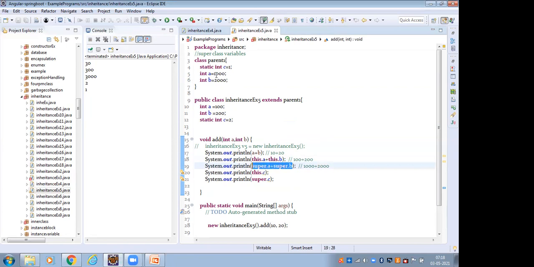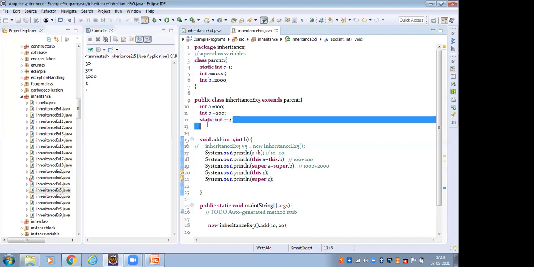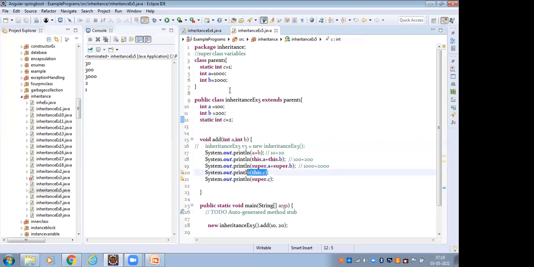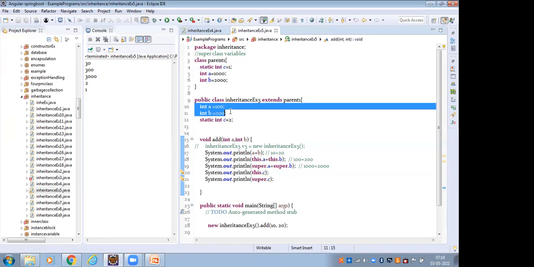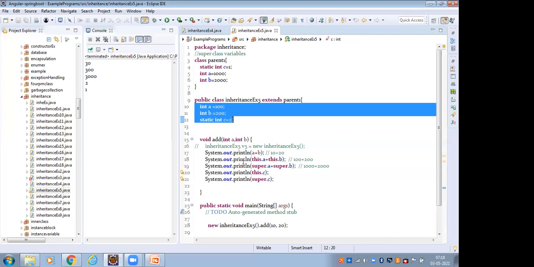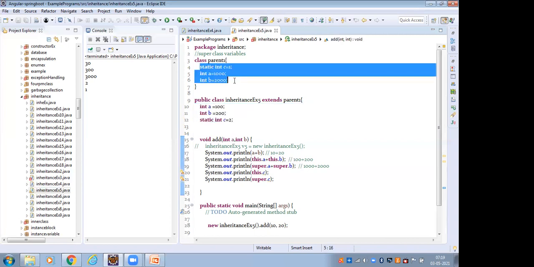The parent class variable, same way. The current class static variable we have to access by using this dot c. This keyword is used to access the current class variable. Super keyword is used to access the parent class variable, whether instance variable or static variable. For current class it is this dot variable name. The parent class variable we have to access by using super dot variable name.